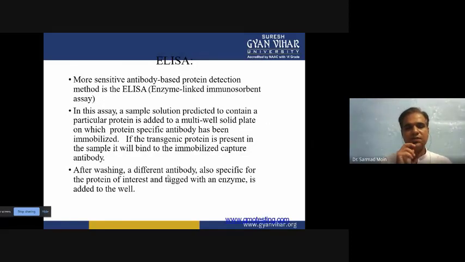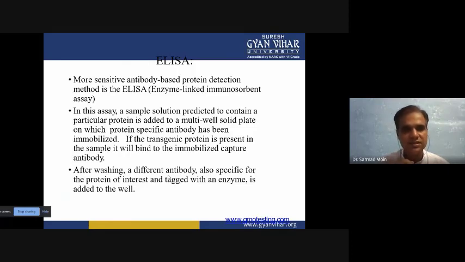Then another very important technique is ELISA. Using ELISA, we can produce antibodies, and those antibodies can detect any specific type of protein. It may be a transgenic protein also. ELISA's full form is enzyme-linked immunosorbent assay.